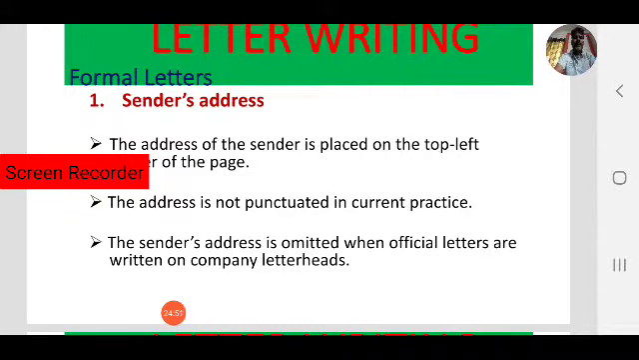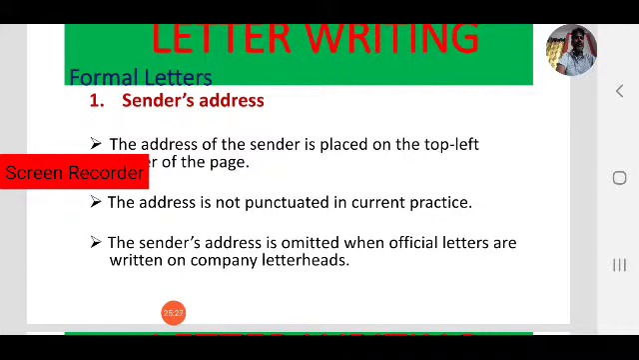The sender's address is omitted when official letters are written in company letterheads. This is also important. If you want to write a letter on behalf of your union or your association, then generally we use letterhead formats. In the letterhead, above the paper, your address and everything is mentioned. So in that case you need not write the sender's address, it is already mentioned in the letterhead itself.